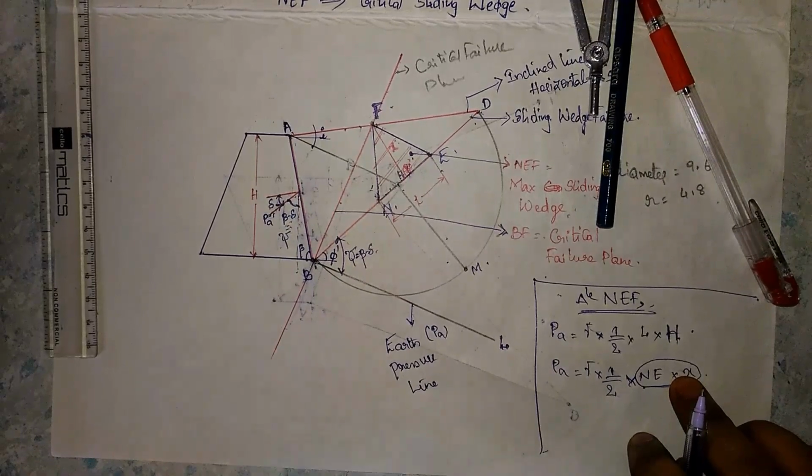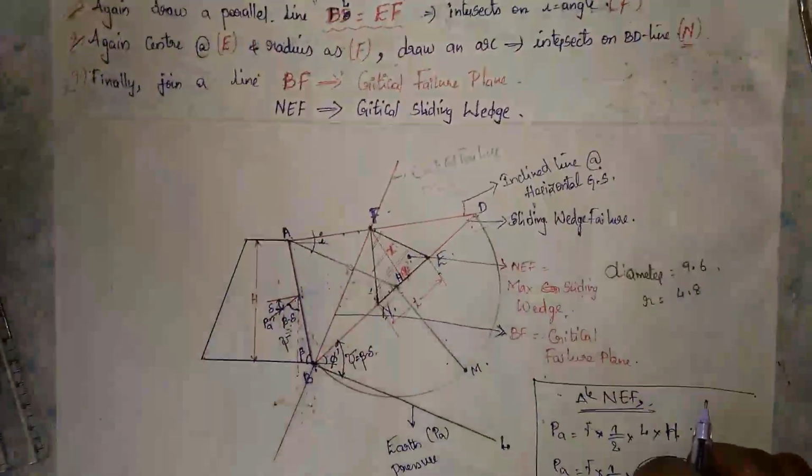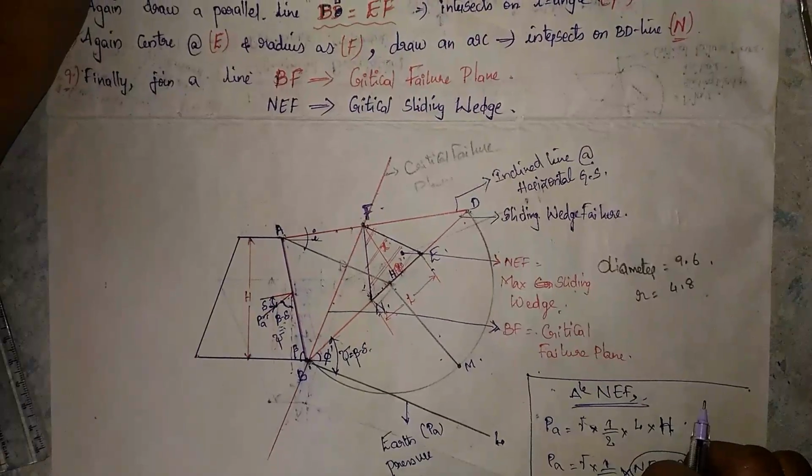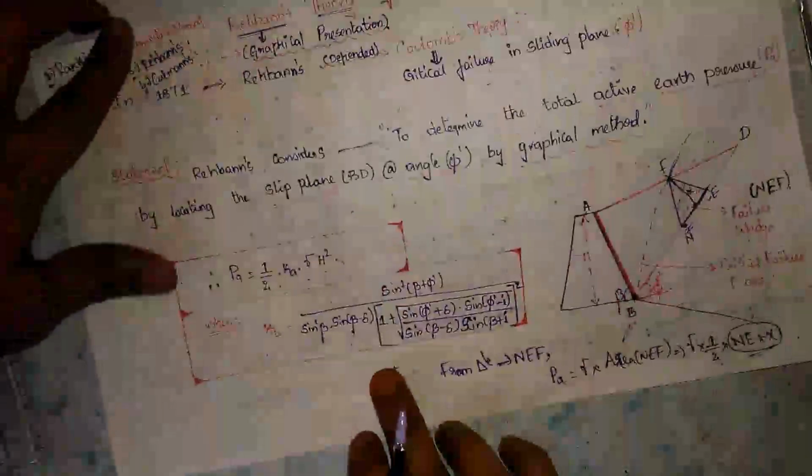In the end, Rebhann took the reference of Coulomb's wedge theory. While deriving in his manner, the formula also came out like this only.